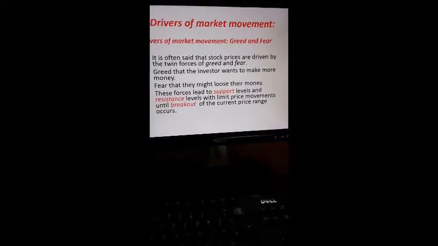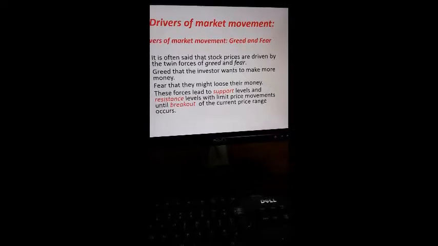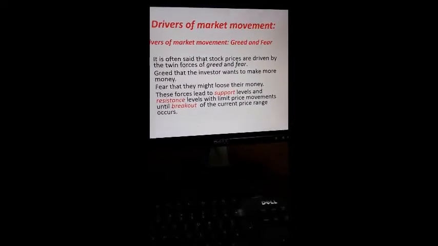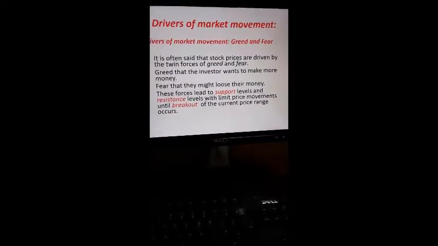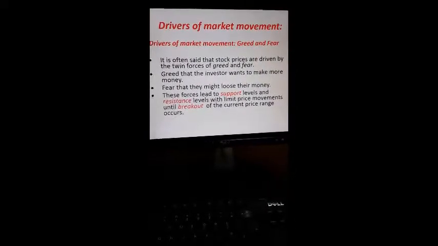So, for an investor, having greed to make more money is known as greed. And the fear is that they may lose their money or they may make a loss. That is known as fear. These are two twin forces which drive market movement according to technical analysis.